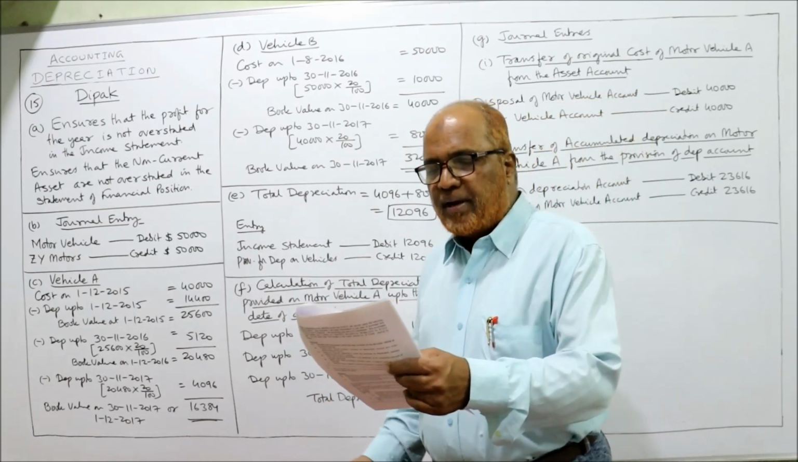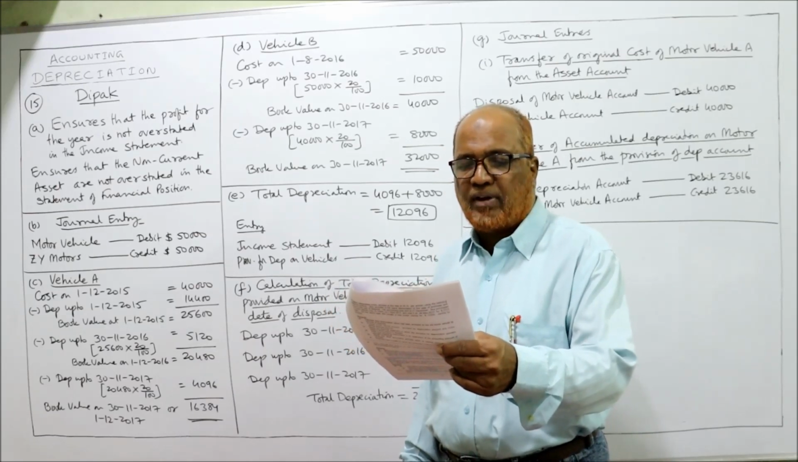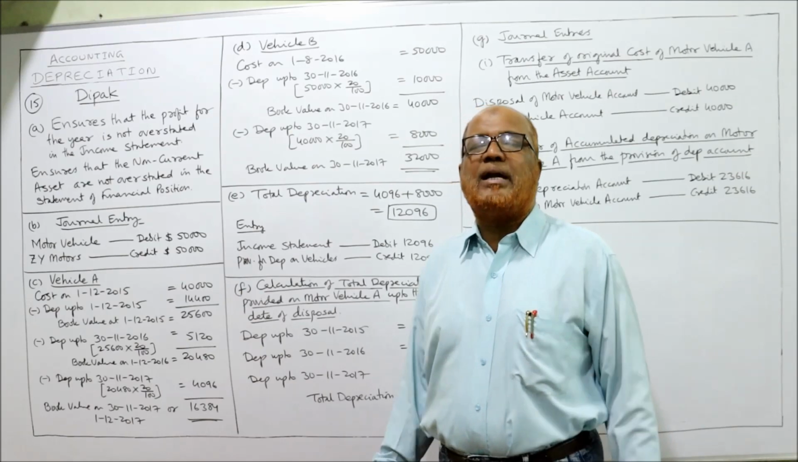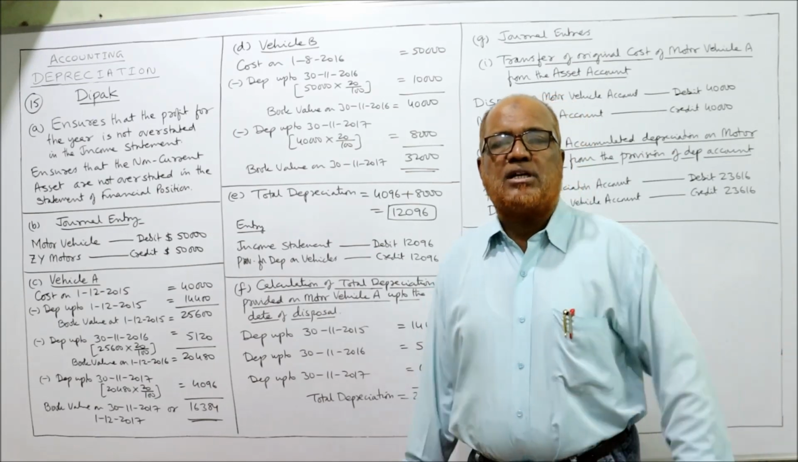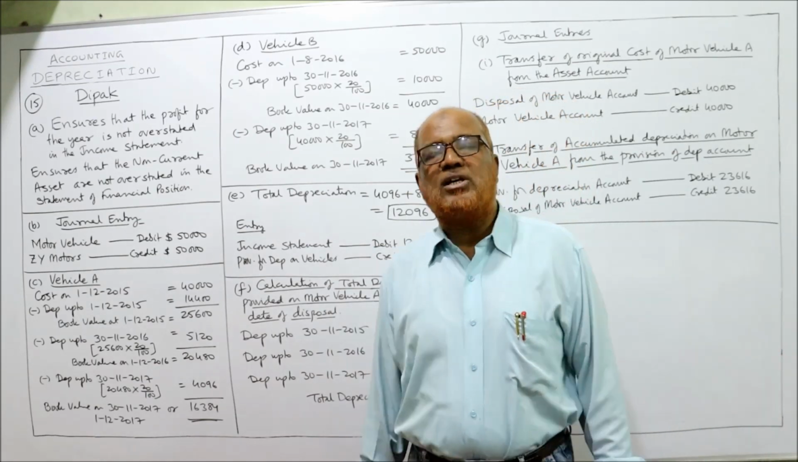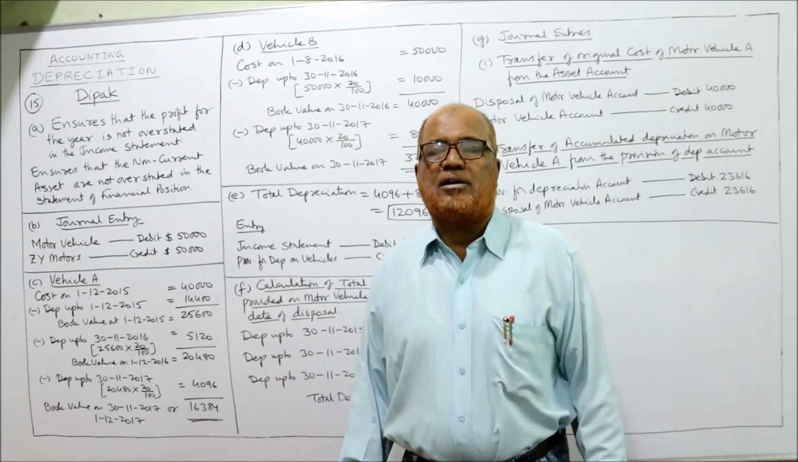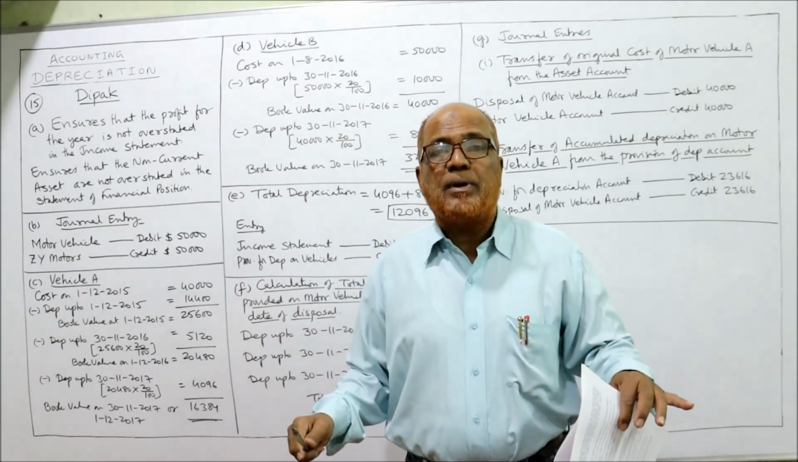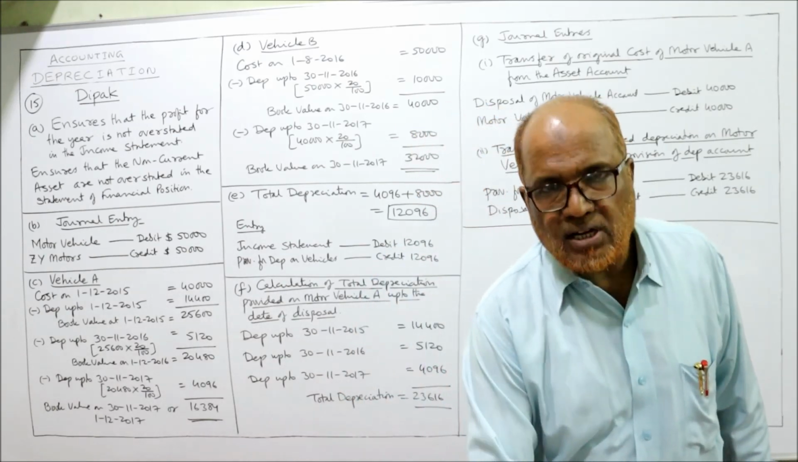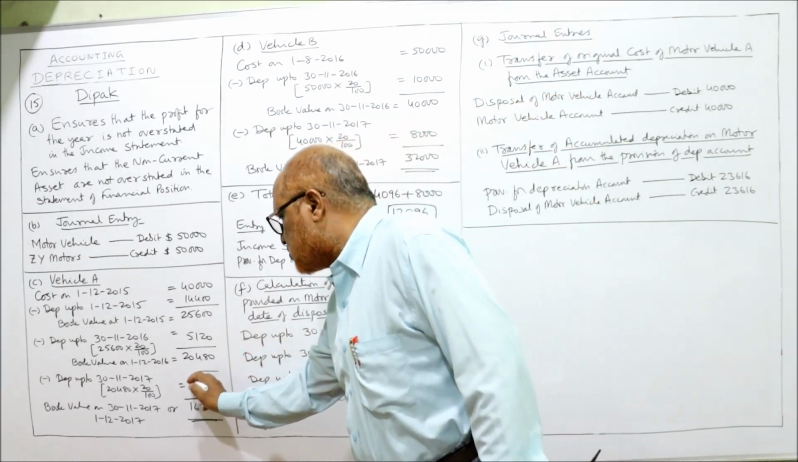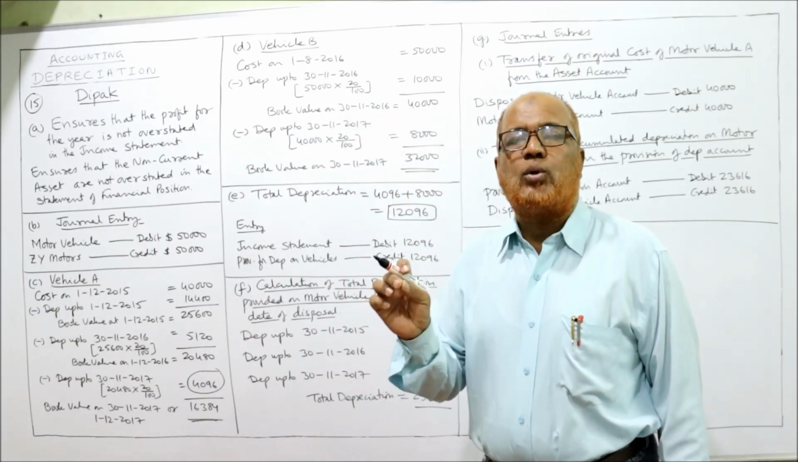Next, E bit. Prepare the journal entry to record the transfer to the income statement of the total depreciation on motor vehicles for the year ended 30th November 2017. How much total depreciation will be transferred to income statement? The entry for charging depreciation is income statement debit, provision for depreciation credit. This is the entry. But we need the total depreciation on vehicle A and vehicle B. So what is the depreciation on vehicle A? Here we have calculated 4096. 4096 is the depreciation for the year ended 30th November 2017.